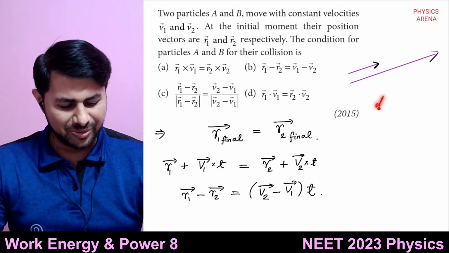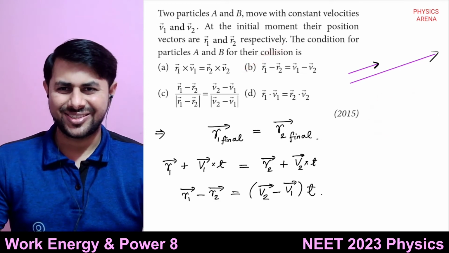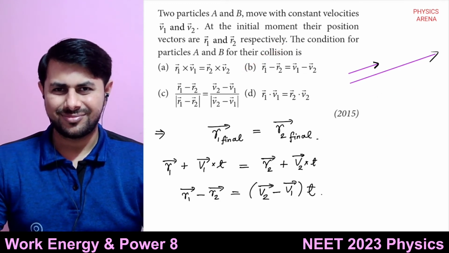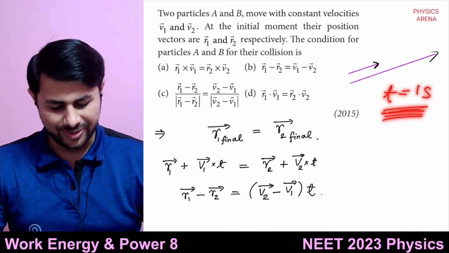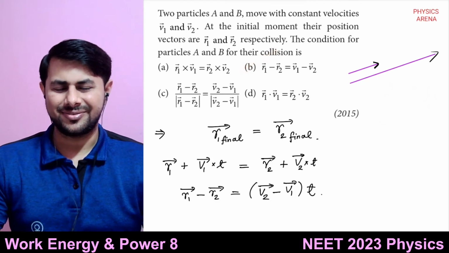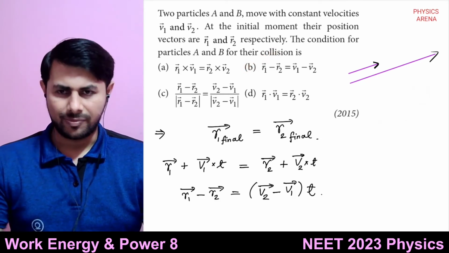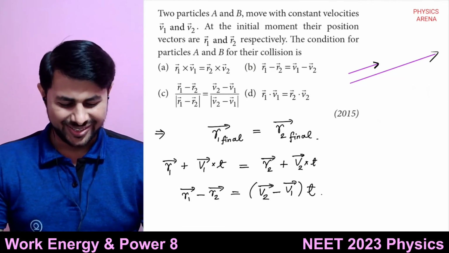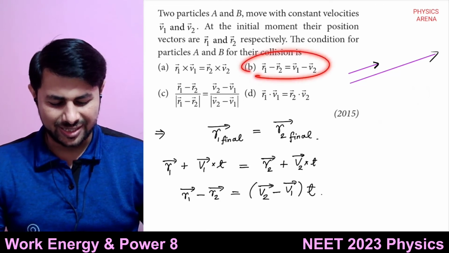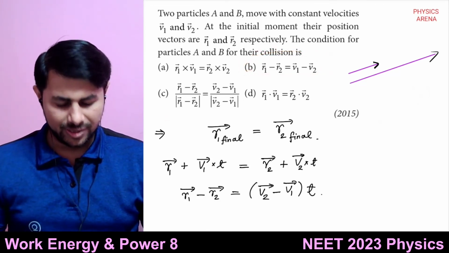If you take t equals 1 second, option B is also correct, right? Maybe the question designers haven't thought about this point. For t equals 1 second, this is also correct. But which of these options is always correct?